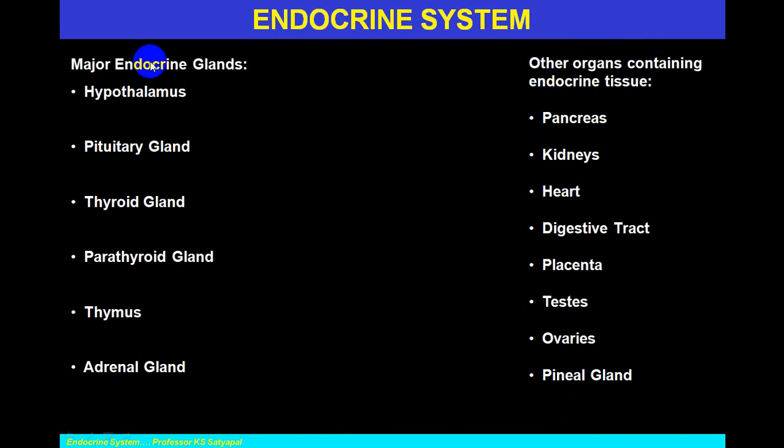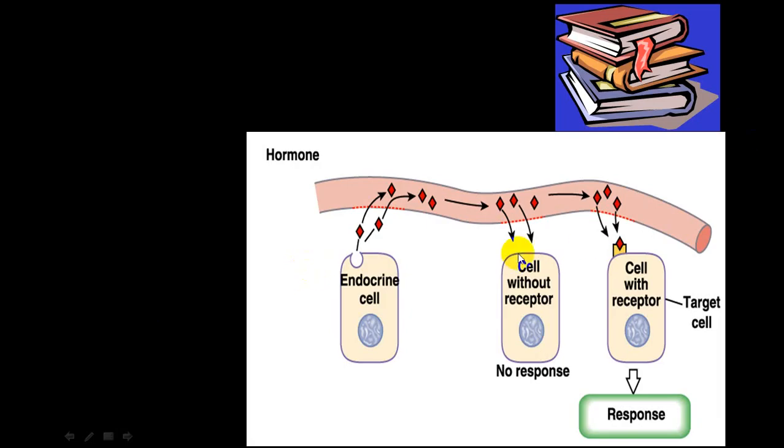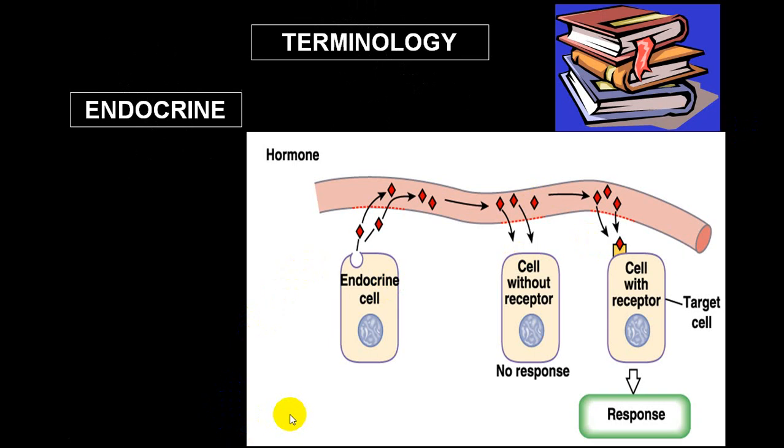But the major endocrine glands are hypothalamus, pituitary, and pituitary will have effect on thyroid, thymus, adrenal glands, etc. So this is the main structure which will control the pituitary, and pituitary is called the master gland, and that master gland will act on thyroid, adrenal, gonads, the entire body, etc.